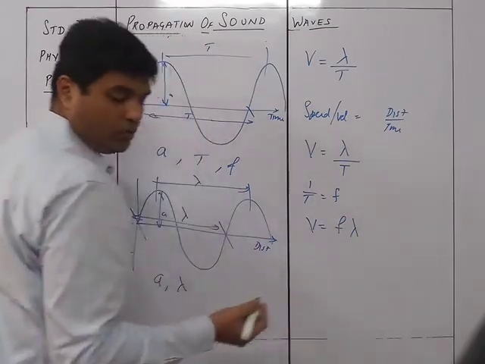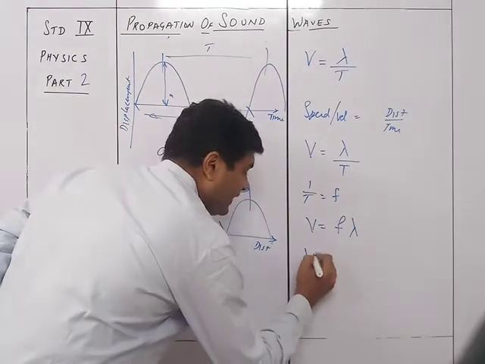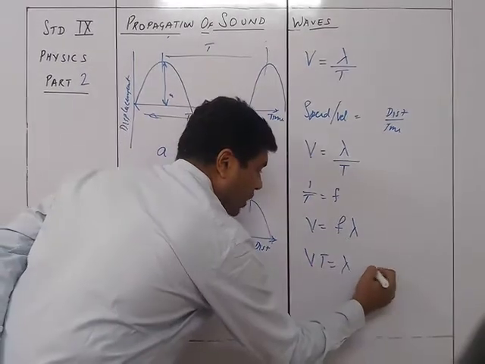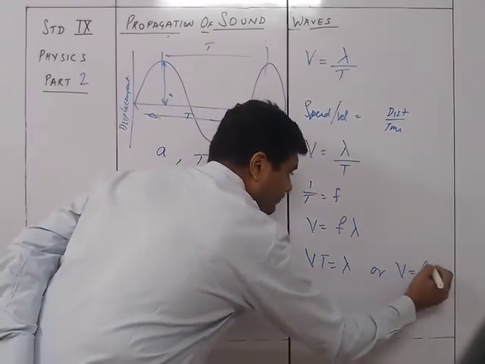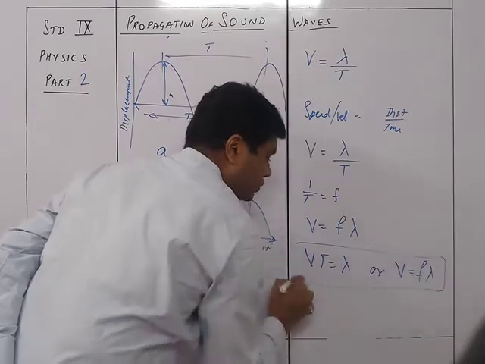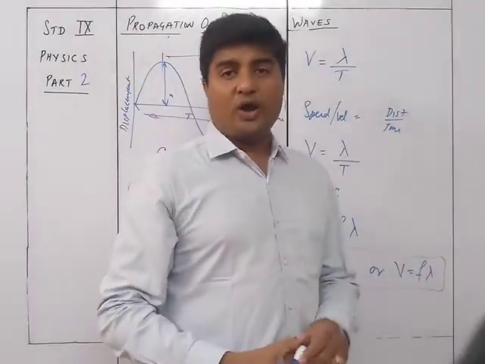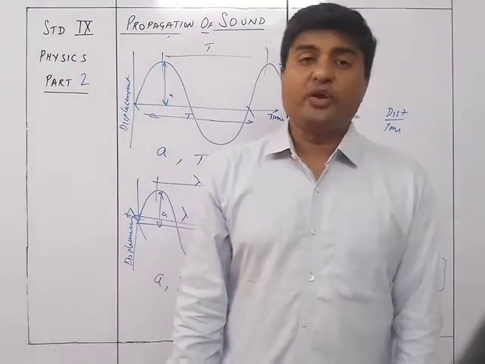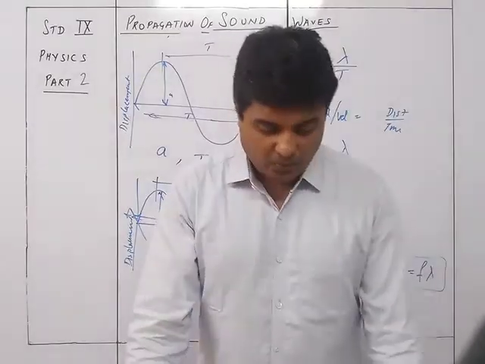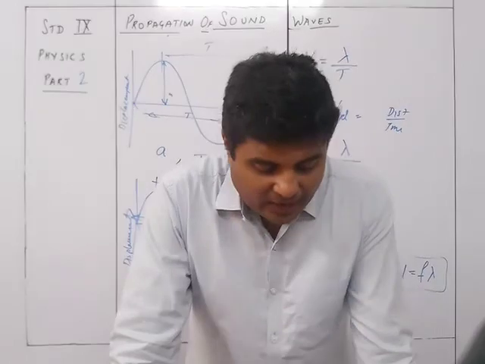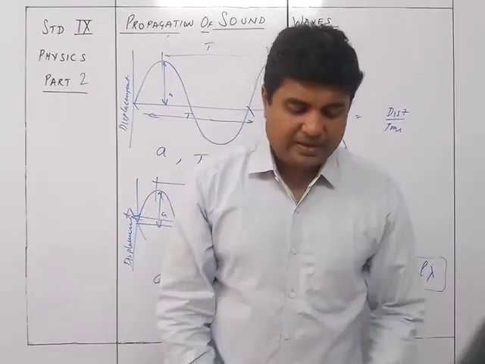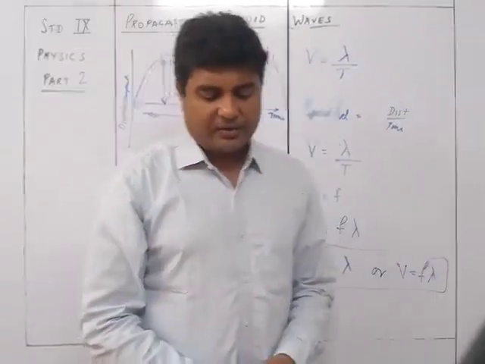So we have two formulas: v into T is equal to lambda, or v is equal to f lambda. These are the two formulas for the relationship between wave velocity, frequency, time period and wavelength. Let the velocity of the wave be v, time period T, frequency f and wavelength lambda.